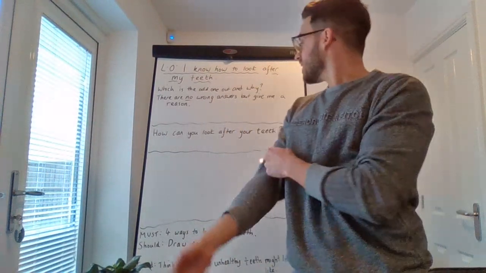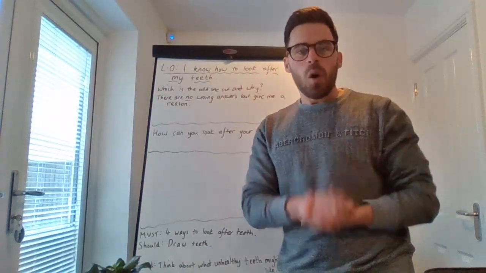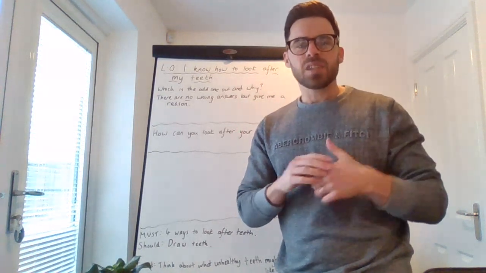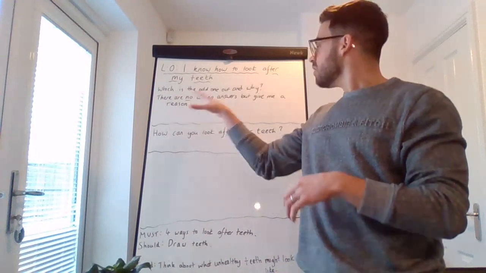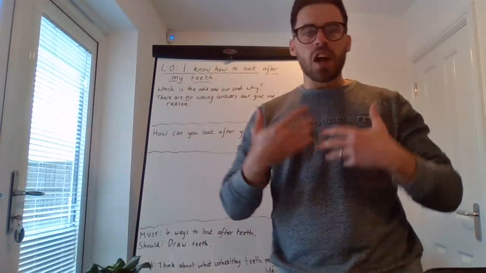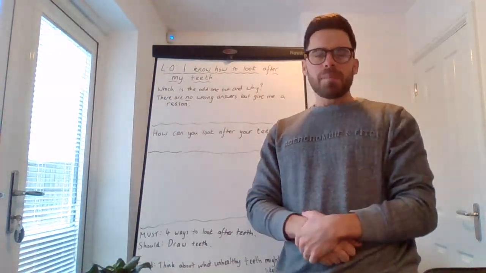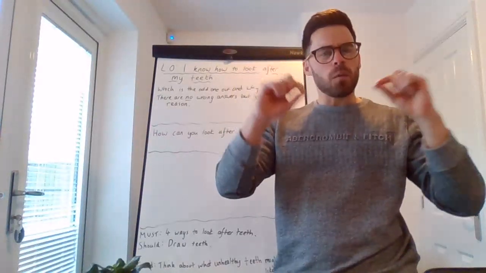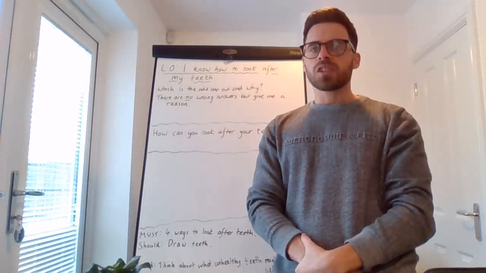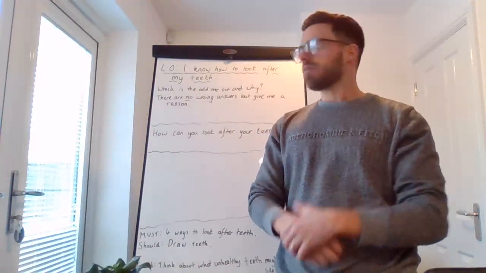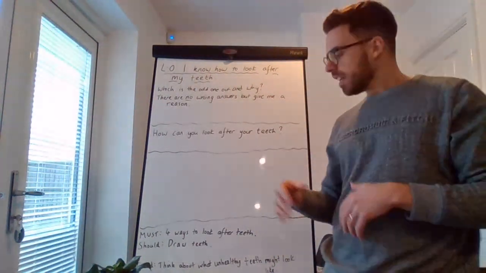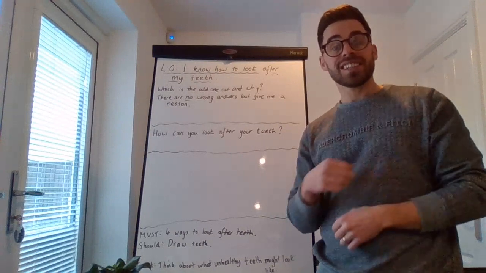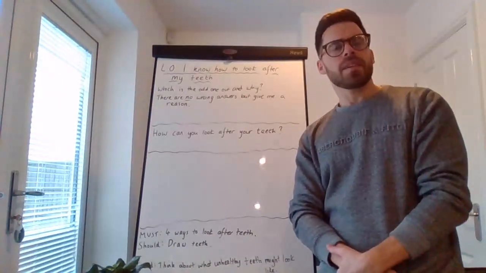And I would like you to say which one you think is the odd one out and why. Which do you think is the odd one out and why? And there are no wrong answers, but try to give me a reason why. Maybe even think about that Mrs Gren that we learnt during our plants topic, if that will help you. The different things that a living thing must do. Try to give me a reason why. There's no right or wrong answers, as I said.